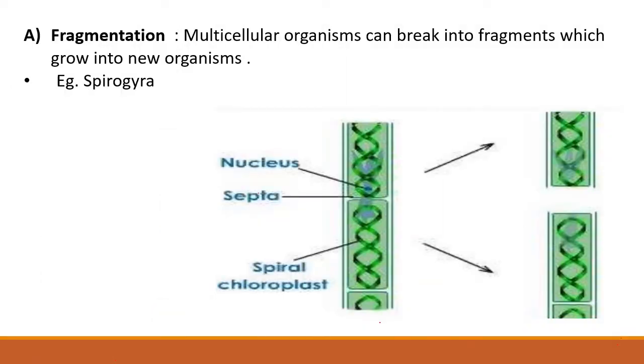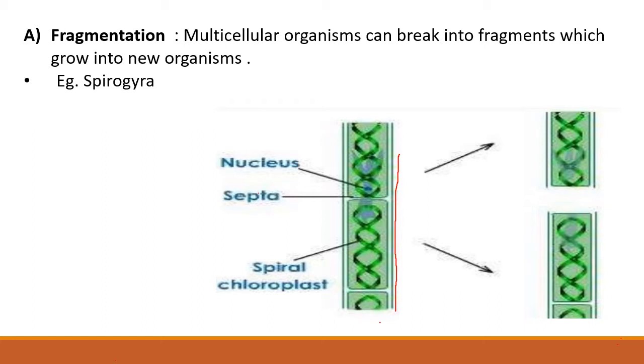The first type of asexual reproduction is fragmentation. In fragmentation, multicellular organisms can break into fragments which grow into new individuals. Example, Spirogyra. You know that Spirogyra is a filamentous green algae. That is, it is not differentiated into root, stem and leaves. The plant body appears like thread, hence it is called as filamentous algae.